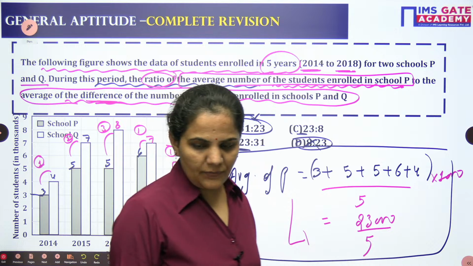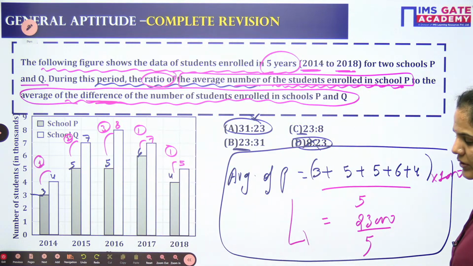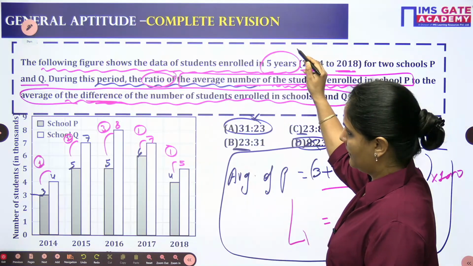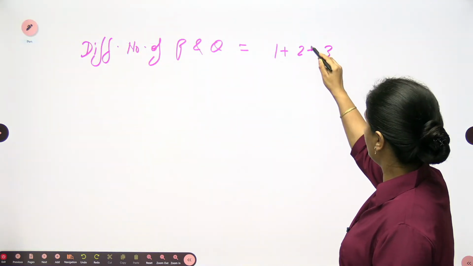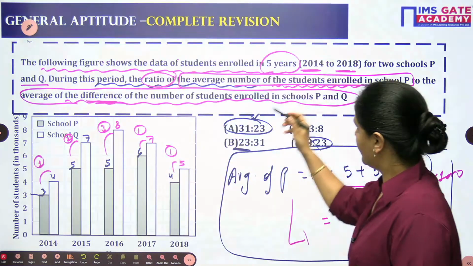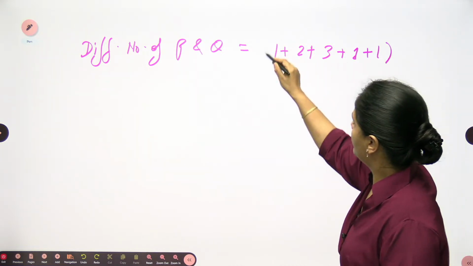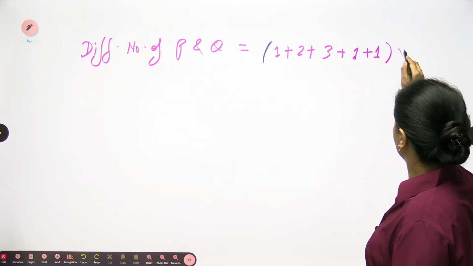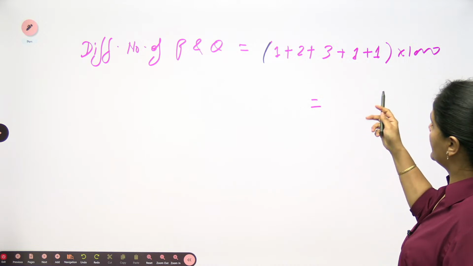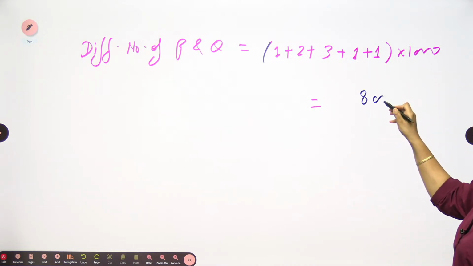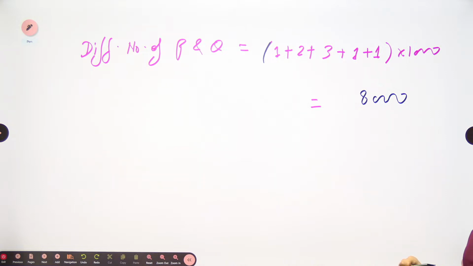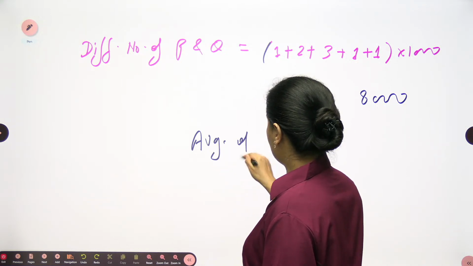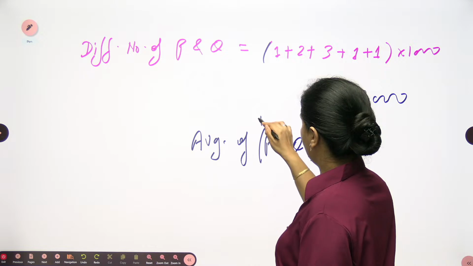So when we go for the difference, I am writing here the difference of P and Q will be 1 plus 2 plus 3 plus 1 plus 1, and let's multiply this with 1000. So this will be 8, so this is 8,000. This is not the average. We are looking for the average of the difference of P and Q.